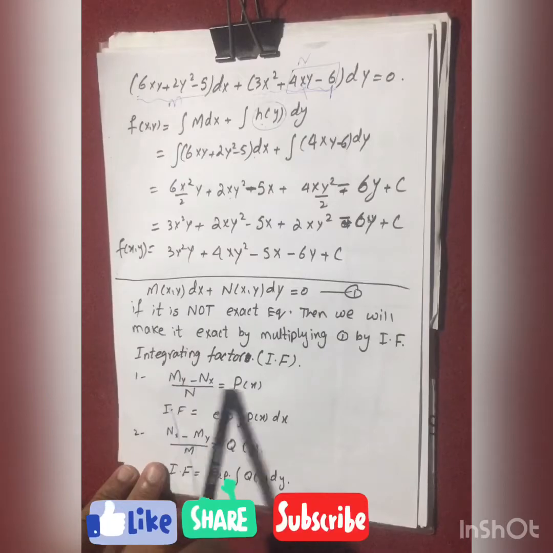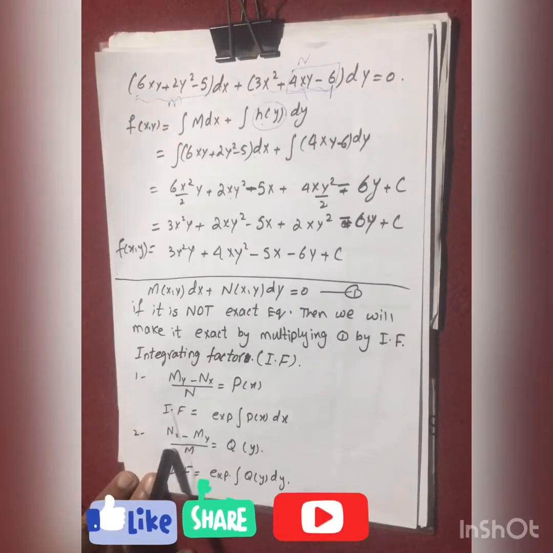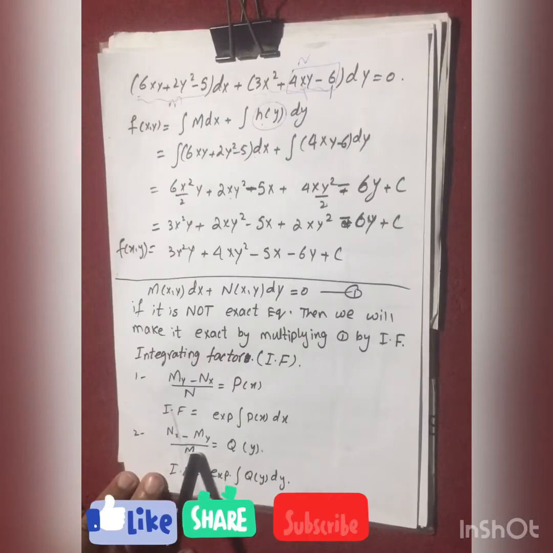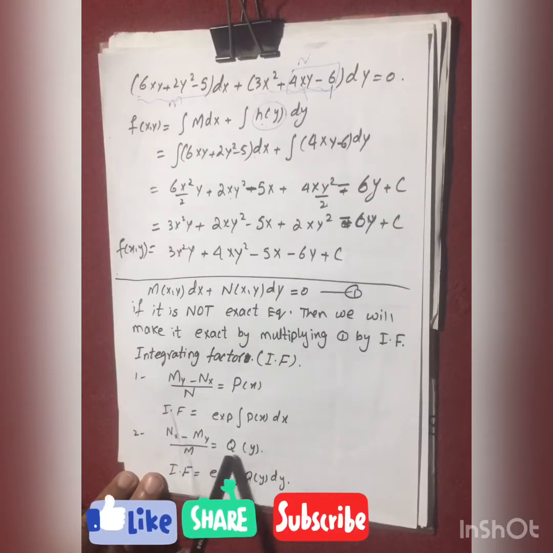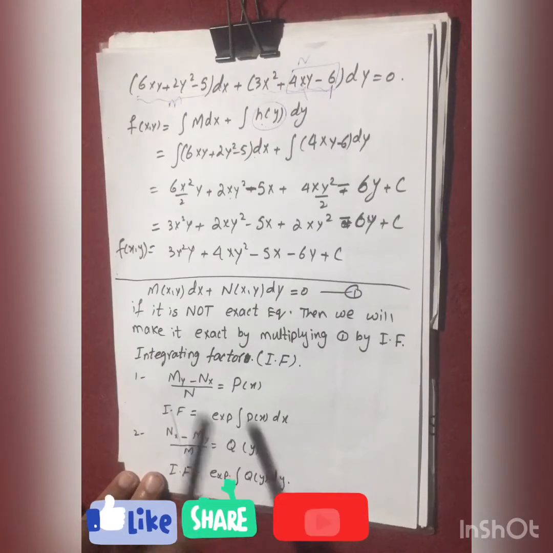If this is not a function of x, then you will check whether (N_x minus M_y) over M equals a function of y. If this is a function of y, then the integrating factor will be e raised to the integral of q(y) dy. This means this expression will be integrated with respect to y.